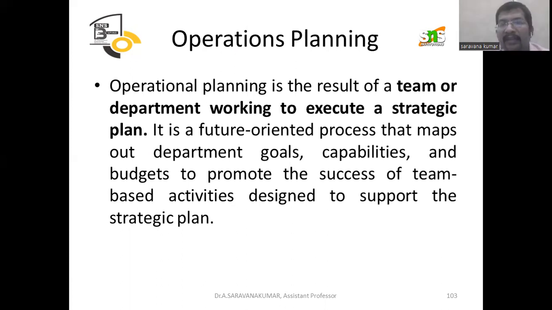So we are going to frame a strategic plan. Strategy is nothing but vision and mission. Vision is a long-term goal, and mission is a short-term goal. Operation planning is the result of a team or department working to execute a strategic plan. It's a future-oriented process that maps out department goals, capabilities, and budgets to promote the success of team-based activities designed to support the strategic plan.